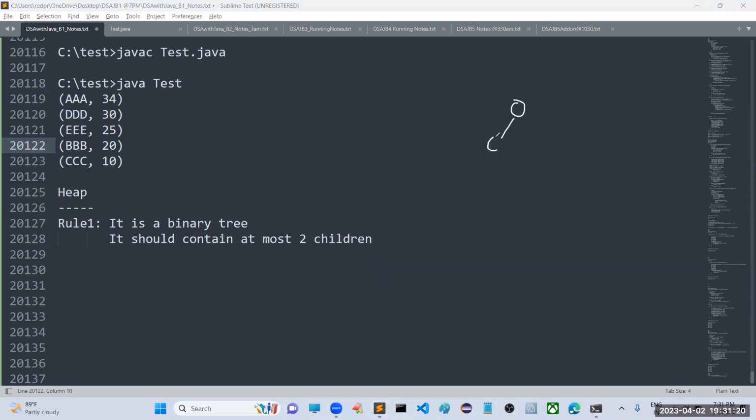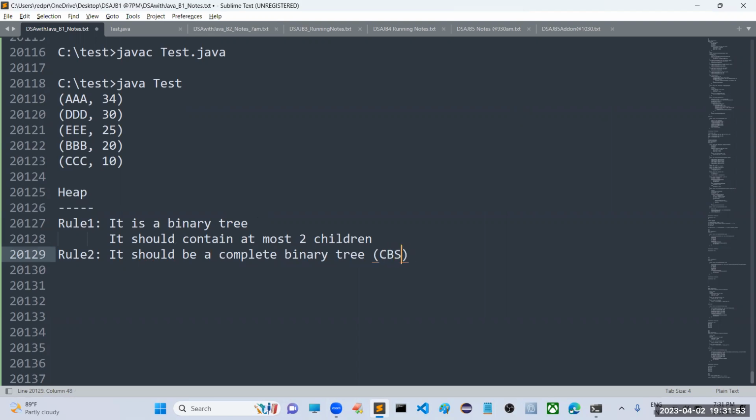Sir, can I say, is it a heap? Yes, it is a heap. Like that, it should be a binary tree and it should contain at most two children. At most two means either 0 or 1 or 2. Right. Sir, next one, the second rule for this heap is that it should be a complete binary tree, sir.